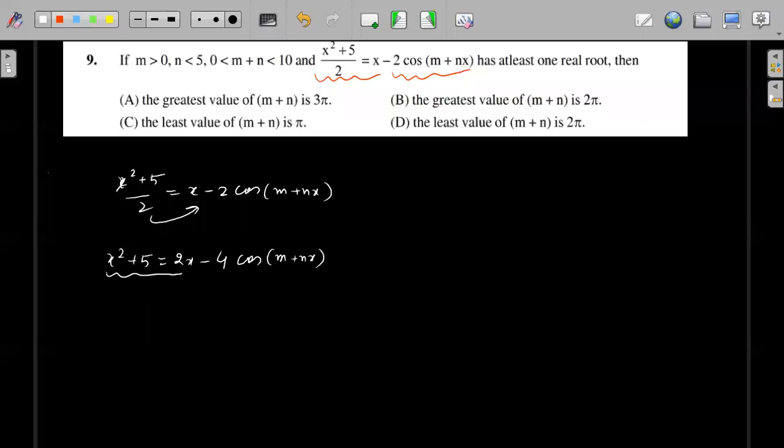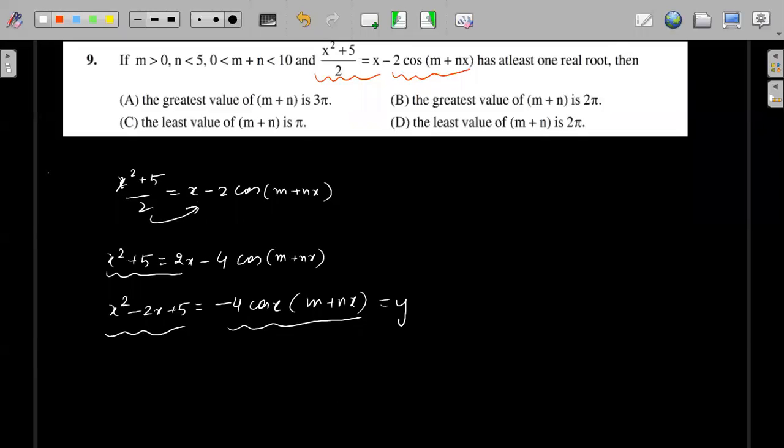What I will do is separate the logarithmic or trigonometric functions on one side, and the polynomial function, in this case a quadratic expression, on the other side. So this will become x square minus 2x plus 5 equals to minus 4 cos of m plus nx, right? Now I will break these into a form which is easy for me to understand. Let's say the answer is y.